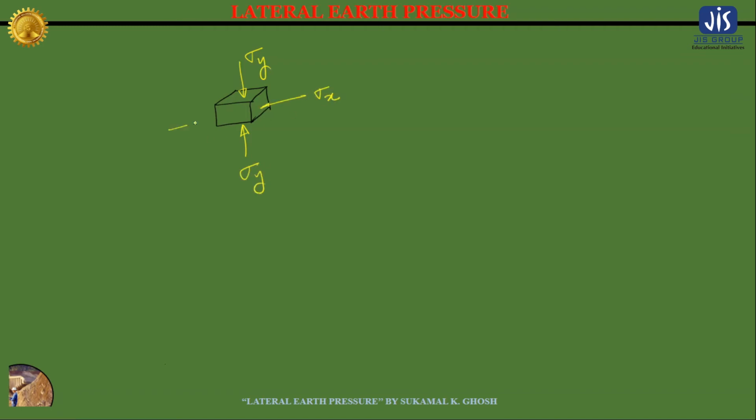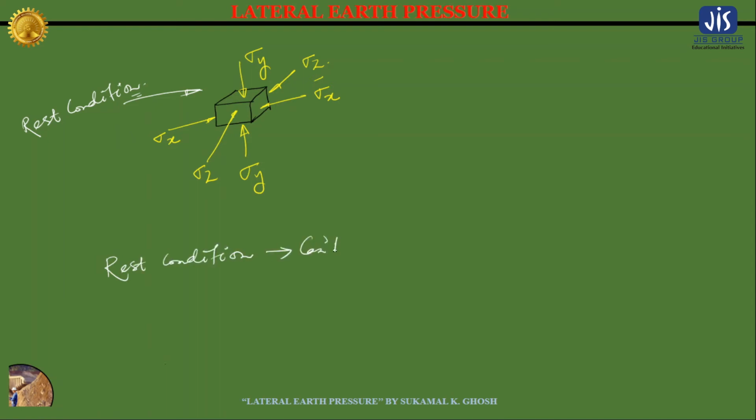This is sigma x, this is also sigma x, this is sigma z, and this is also sigma z. Now, since this soil element is at rest condition, the soil element cannot move laterally. Since it can't move laterally, the lateral or horizontal deformation is 0.